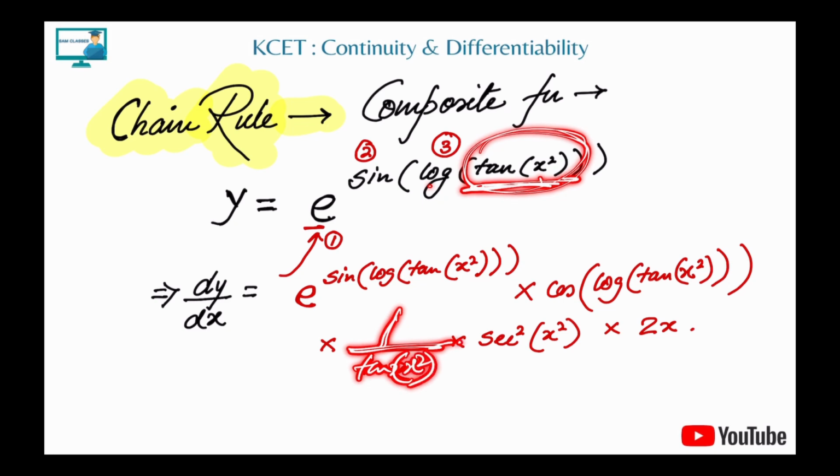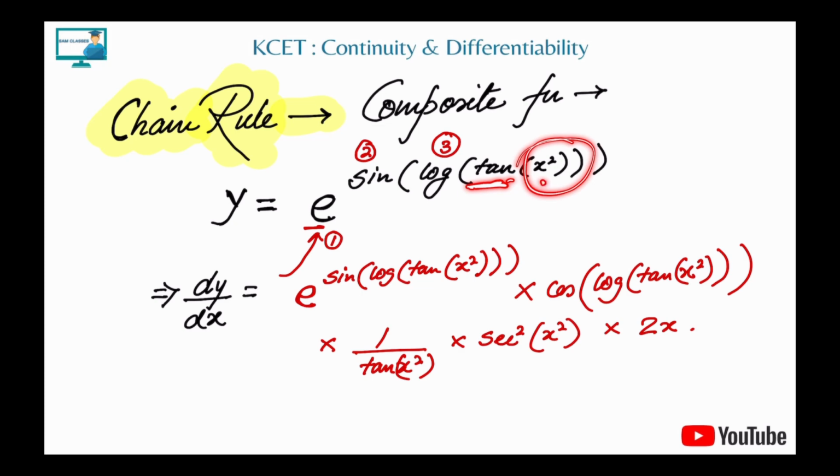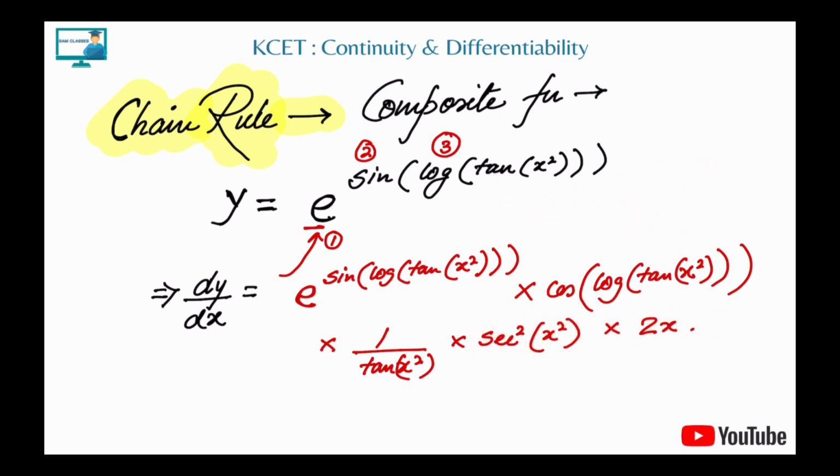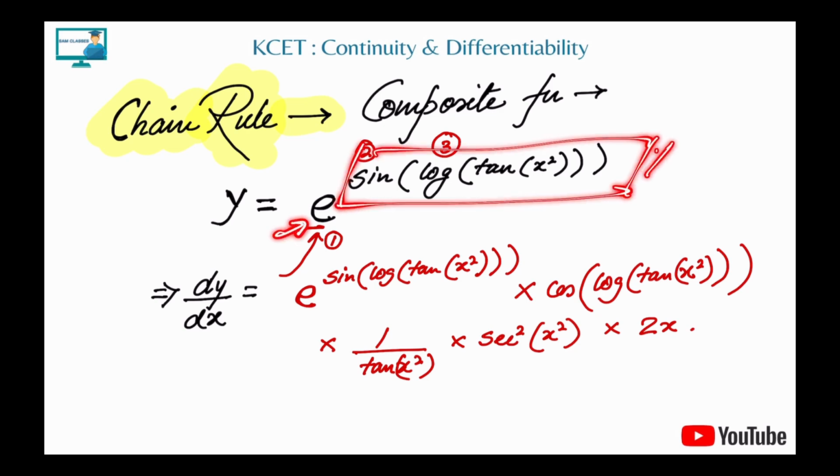Correct? Or the argument of the log. Okay, I was forgetting that term. Now tan, what is the argument here? x square. So the derivative of tan is what? Secant square x. Secant square, and whatever is inside, just keep it as it is. So secant square and then x square. Now differentiate the inside one: d by dx of x square is what? 2x, and that's it. So basically when we are differentiating e, we forget about the rest and just copy it as it is.